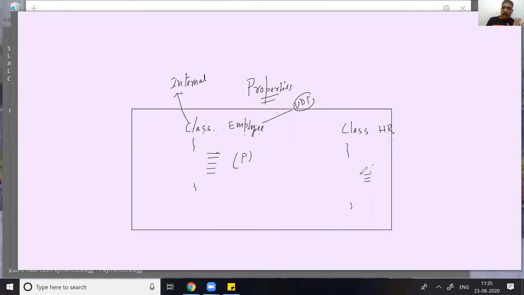It's a kind of association called containership. Or, the next approach, the HR class can inherit from the Employee class to access its information through the derived class object.